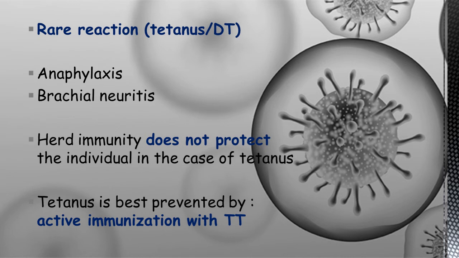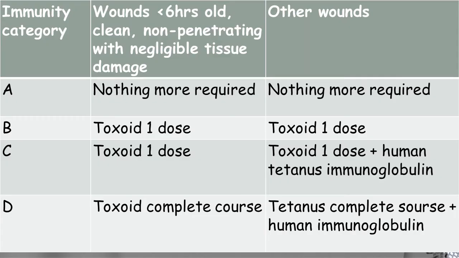Yes, we know that apart from the national immunization schedule where we used to give DPT, we have to go for active immunization based on the DPT vaccination. So I will be explaining regarding that specific TT vaccination. The immunity category has been classified as A, B, C and D. I will be explaining this A, B, C, D later.